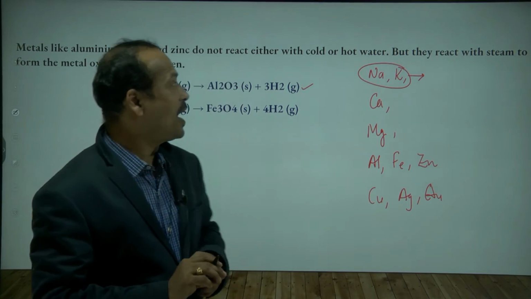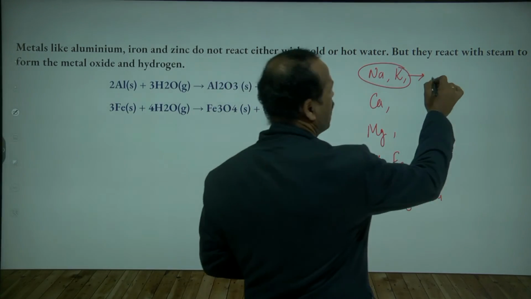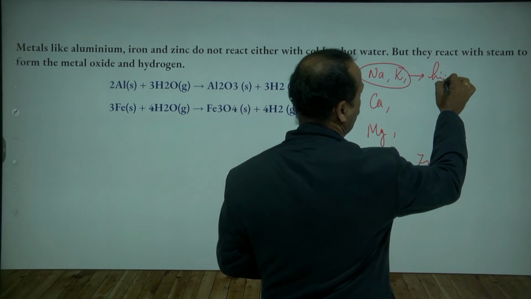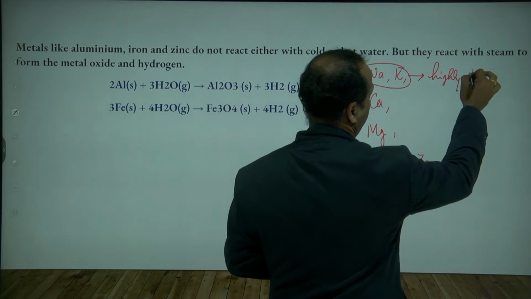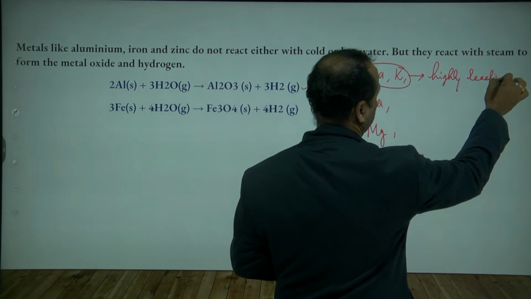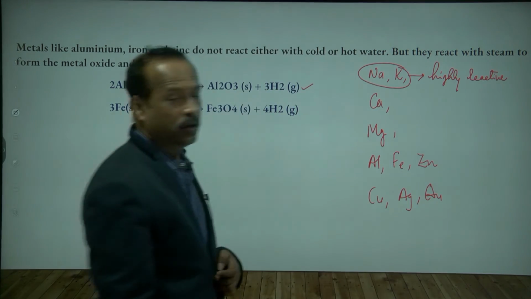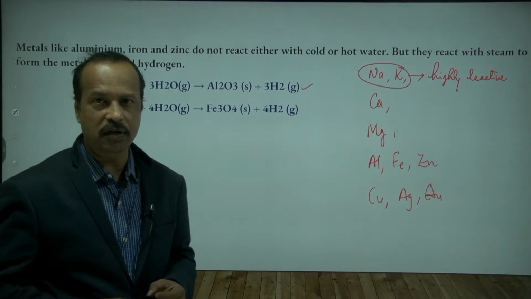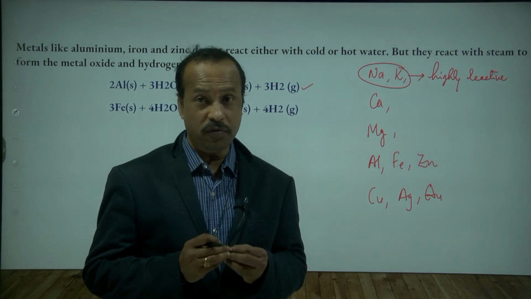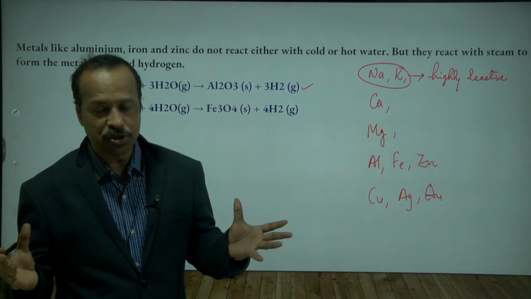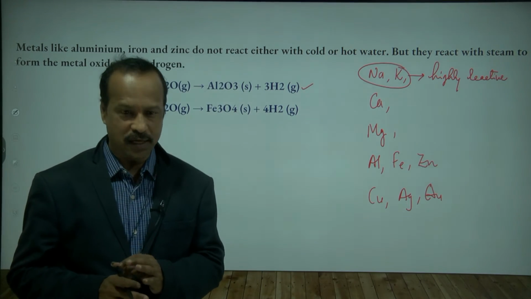So sodium and potassium are highly reactive, meaning more reactive. Is this clear? They are very reactive, so they can react with water like an explosion. They are highly exothermic reactions.